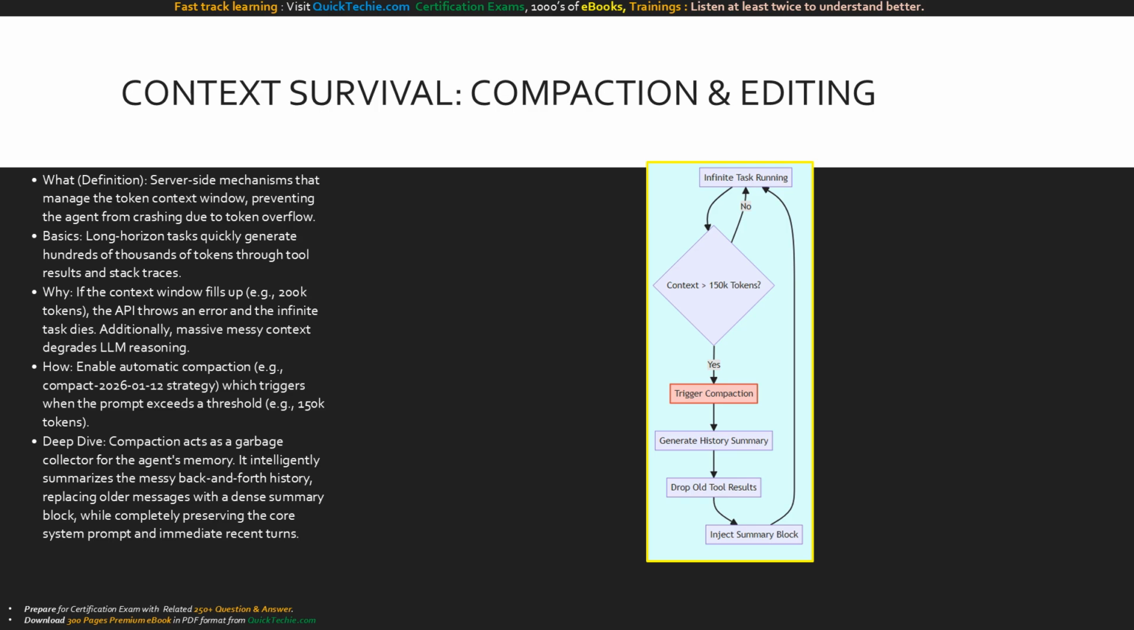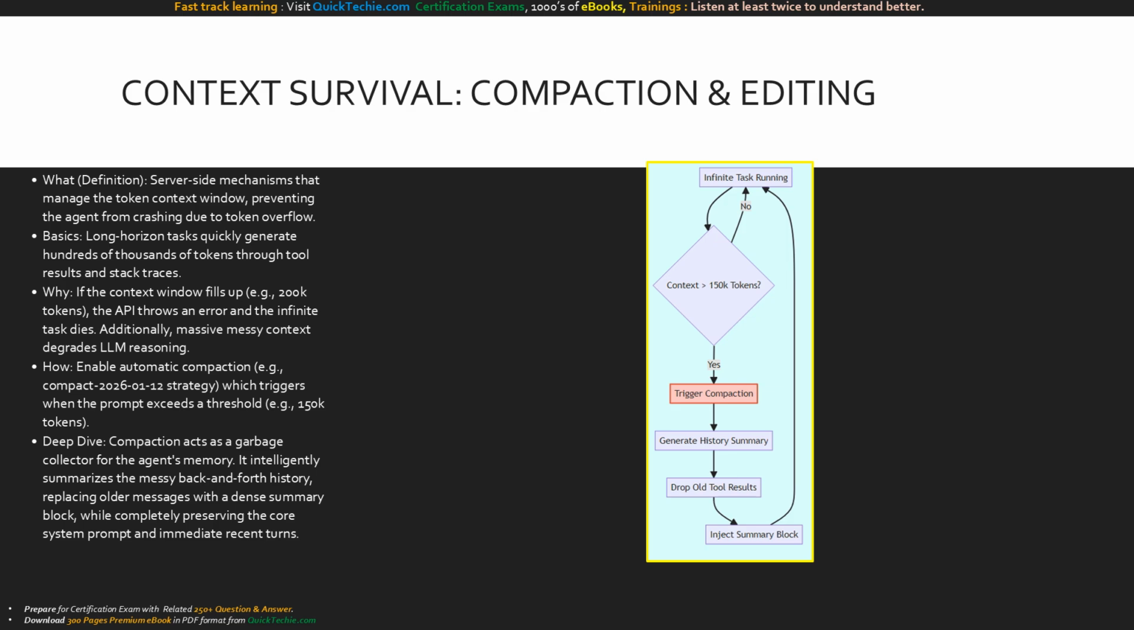How do we survive? We enable server-side compaction. We set a trigger threshold, say 150,000 tokens. In our deep dive, we see compaction acts as an automated garbage collector. When triggered, the system pauses, generates a highly dense summary of the historical back and forth, drops the old raw messages, and injects the summary block. Your agent regains a massive amount of token headroom without forgetting its overarching mission.